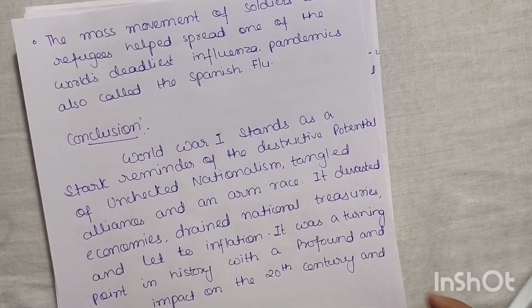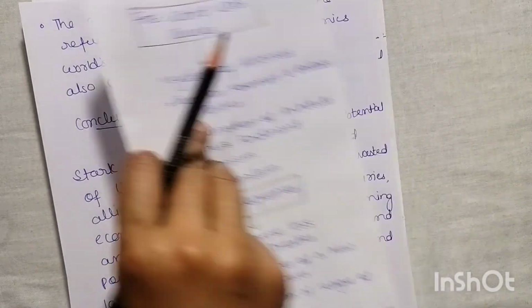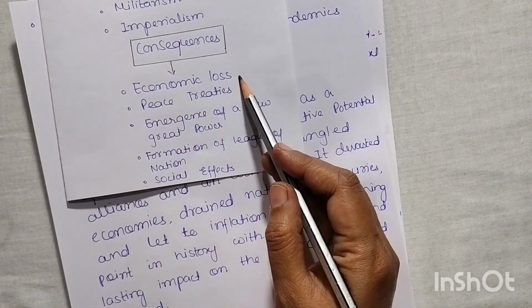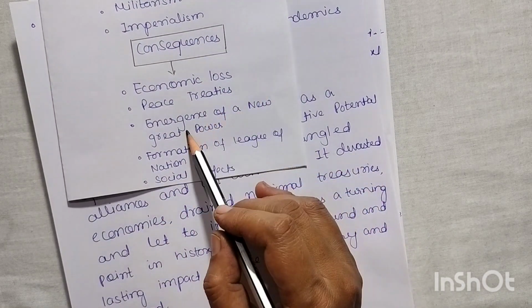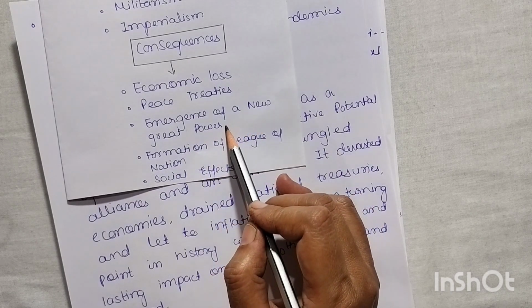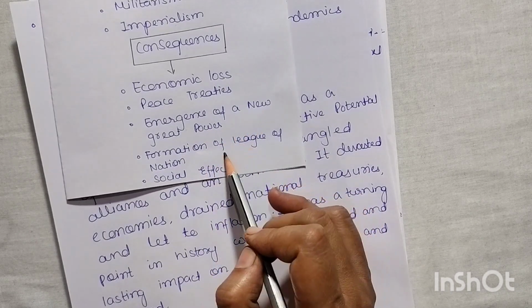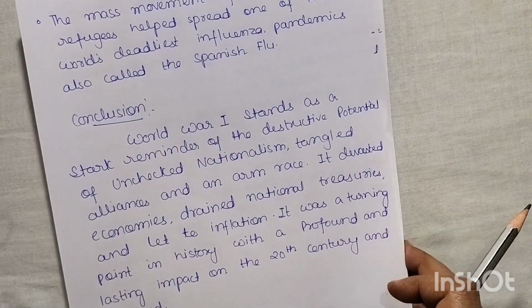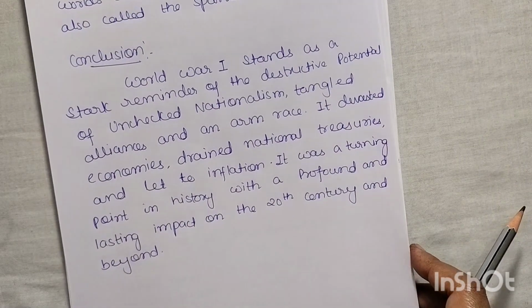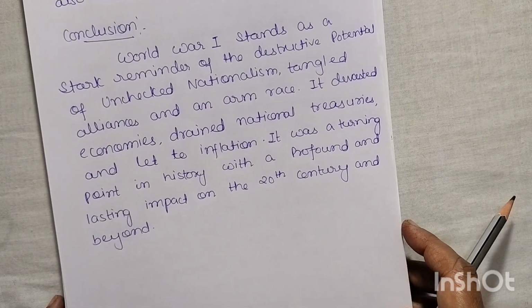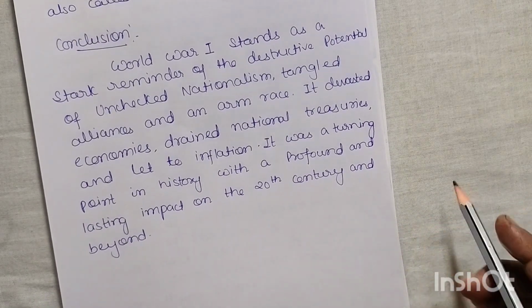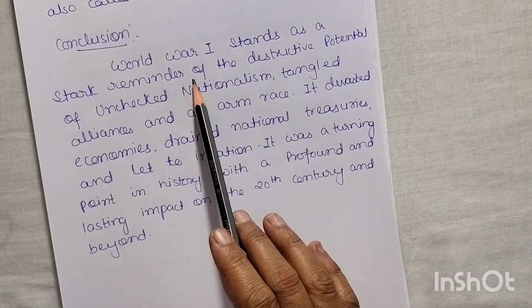So these were the consequences I have covered here, the five consequences: the economic loss, the peace treaty, the emergence of new great powers, that is Russia and America, the formation of the League of Nations, and the social effects. I have tried to make it in a very easy way and five topics have been covered so that it becomes easy for you to understand, and if it comes in your examination, you can write it also. So finally, let us conclude.